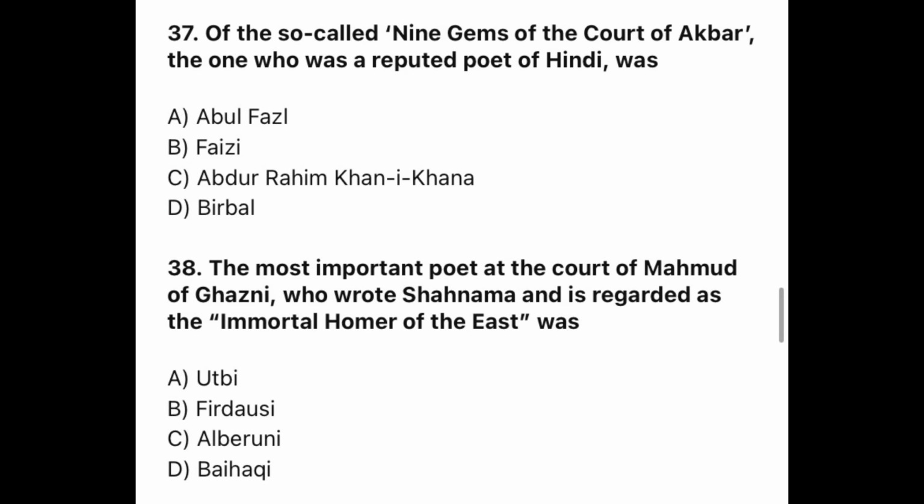Question 37. Of the so-called 9 gems of the court of Akbar, the one who was a reputed poet of Hindi was. The correct option is C. Abdul Rahim Khan Khana. Question 38. The most important poet of the court of Mahmud of Ghazni, who wrote Shahnama and is regarded as the immortal Homer of the East, was. The correct option is B. Ferdowsi.